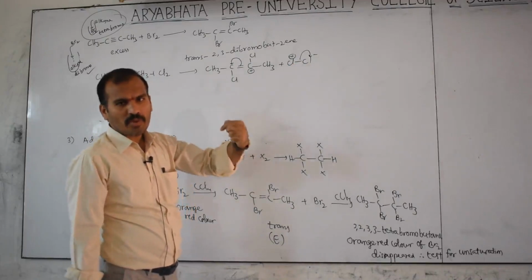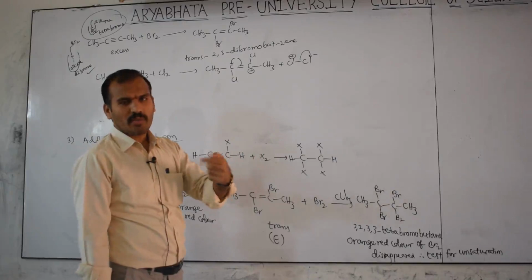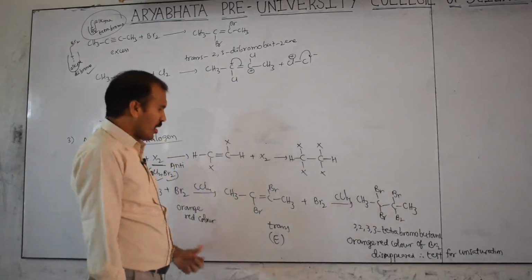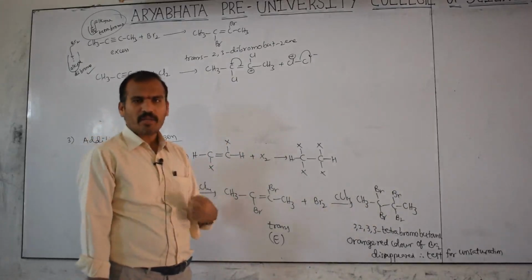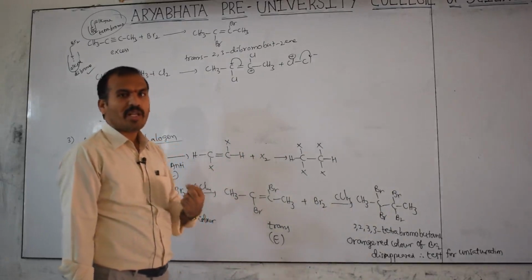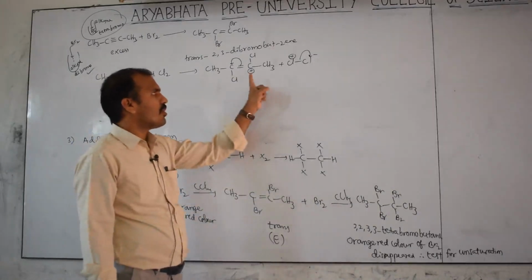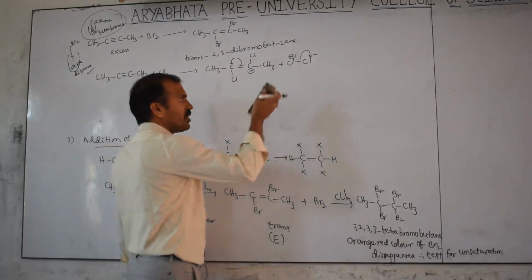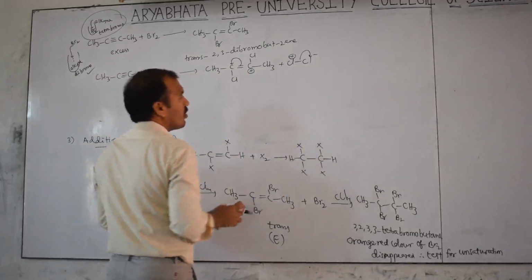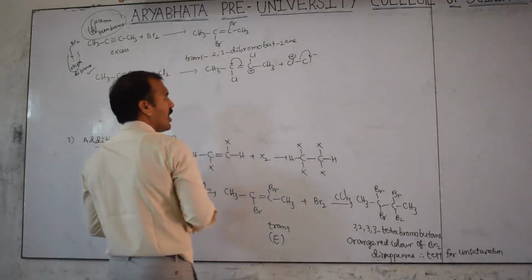If a stable carbocation is there, the stable product forms as the major product. I already told you that addition depends on the vinyl carbocation. Therefore it does not form the tetrachloro product; it forms only the dichloro product.